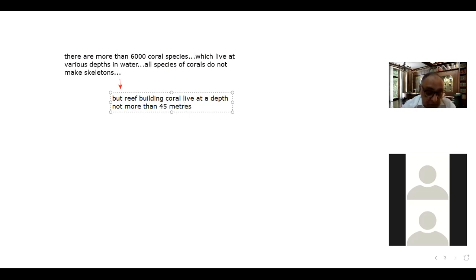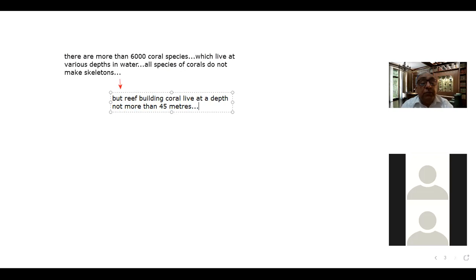So I think this is clear, that the reef building corals live in shallow waters. We will talk about the ideal conditions of the reef building corals also, but let me move ahead.